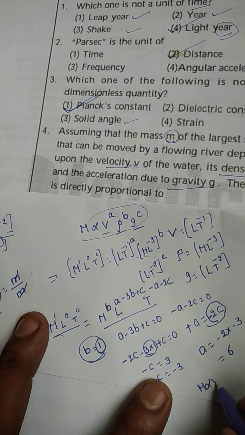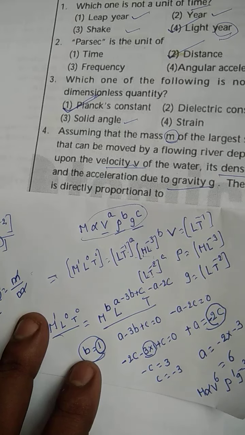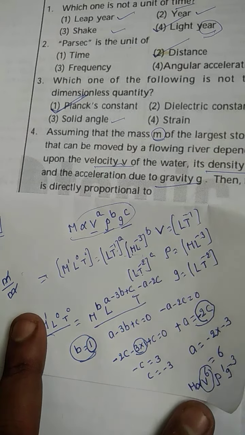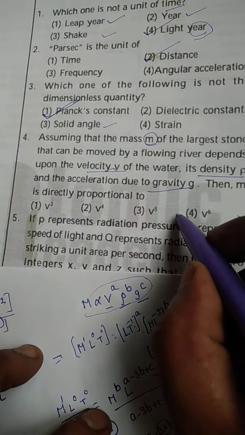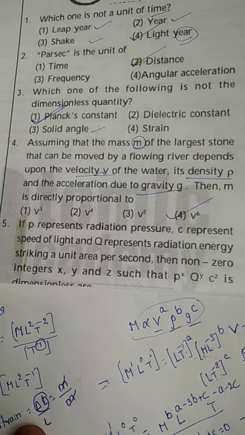M is directly proportional to v^6, rho^b means 1, g^(-3). So, mass depends upon velocity as v^6. Right? So, the answer is what? M is directly proportional to v^6.